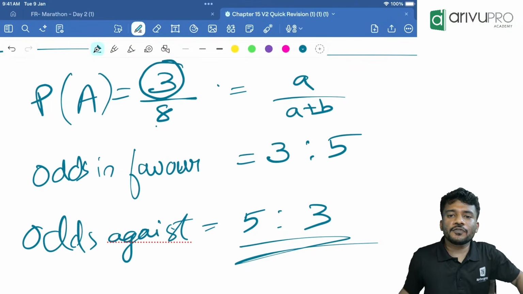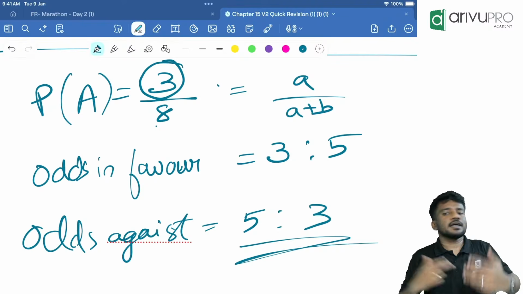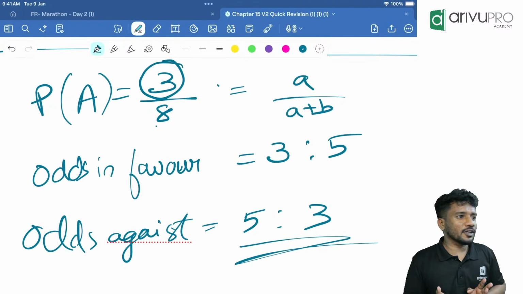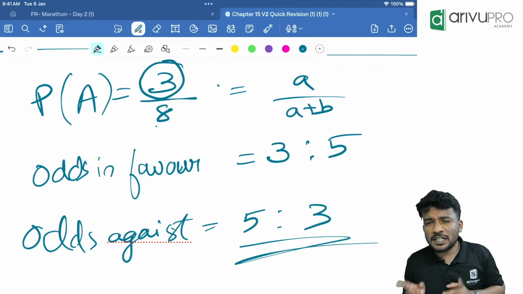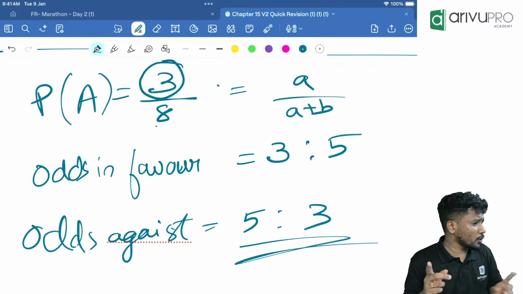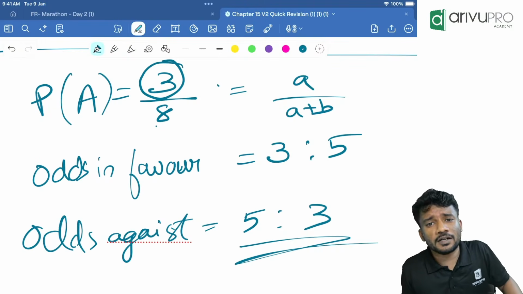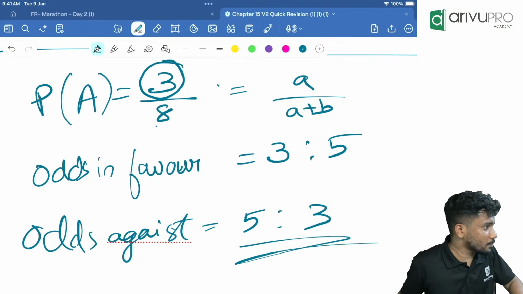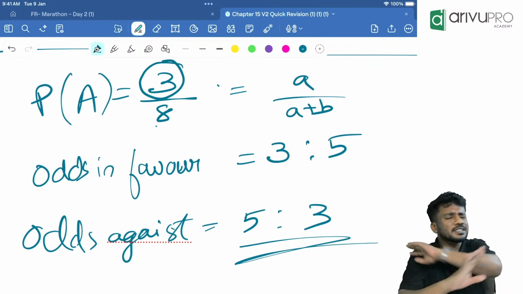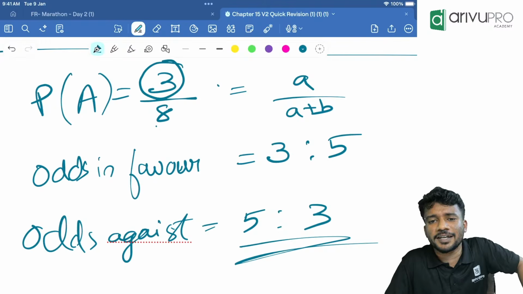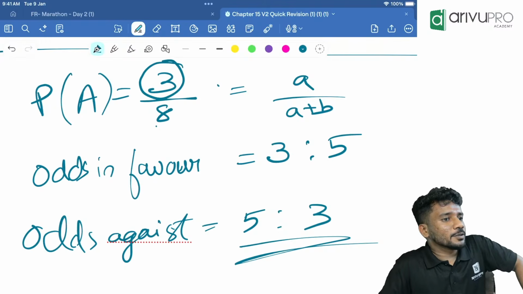So that's all for your probability chapter, people. Revise more questions. Do the workbook. Solve each and every question of the workbook. If you have doubt in any question in the workbook, you can refer to the video which I have shared with you. You should get full marks. It's a very easy chapter. The problem is we are not studying it.